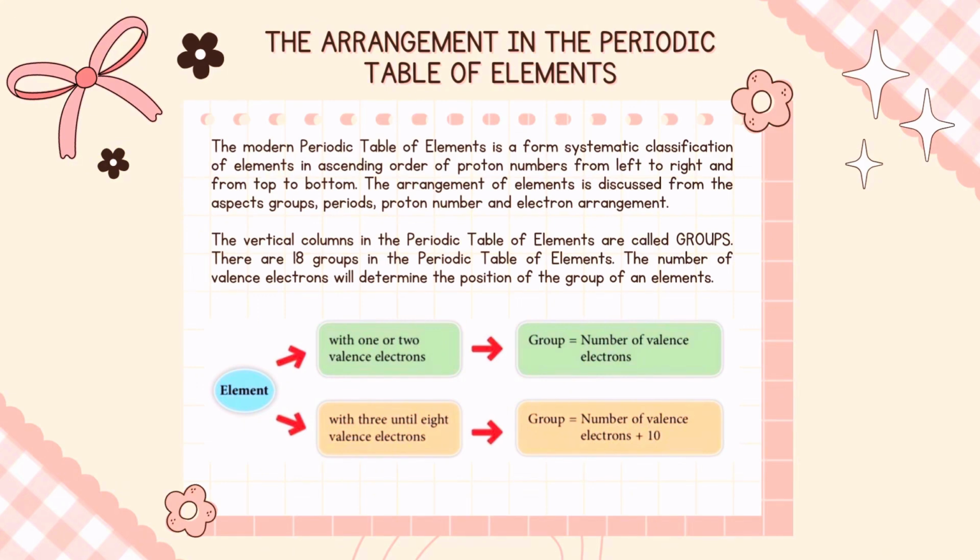The vertical columns in the periodic table of elements are called groups. There are 18 groups in the periodic table of elements. The number of valence electrons will determine the position of the group of an element.